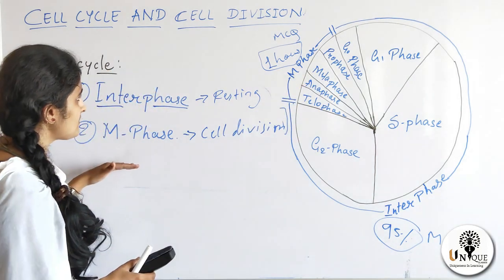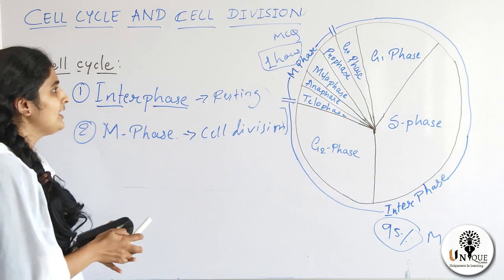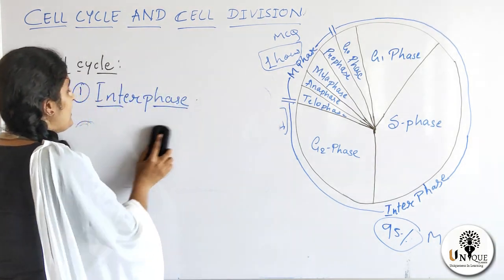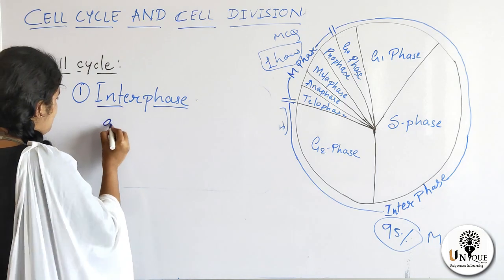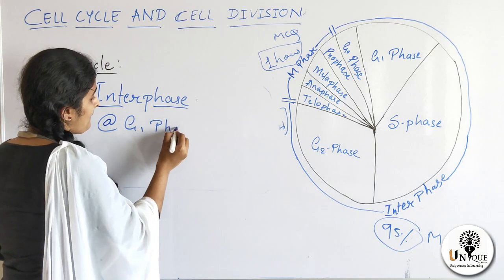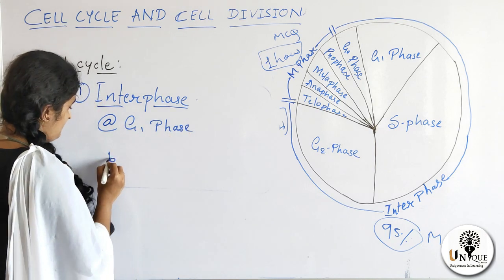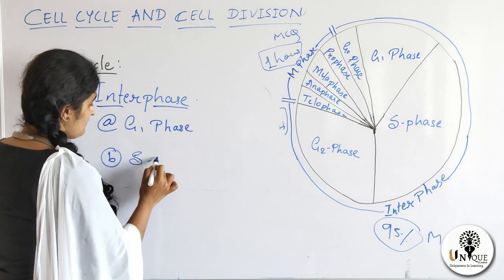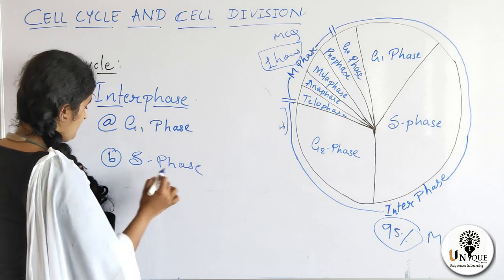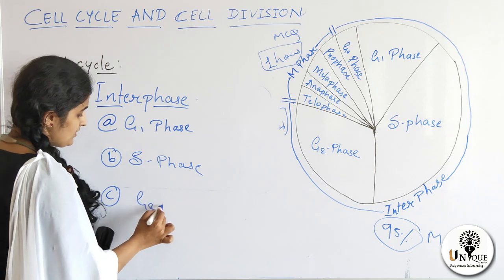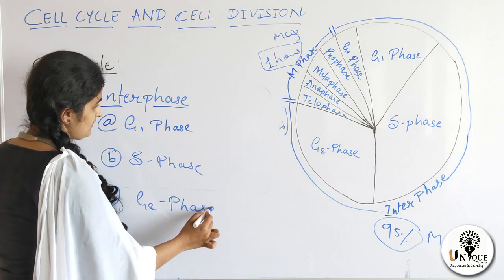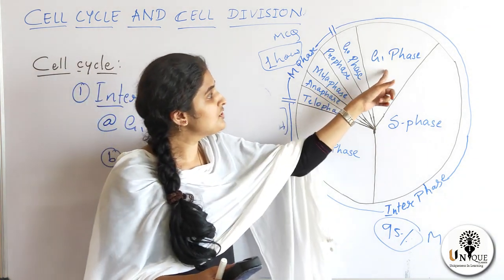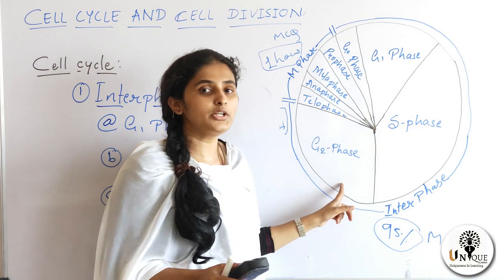Now we have to study interphase in detail. In interphase we have three phases: G1 phase, S phase, and the third one is G2 phase.